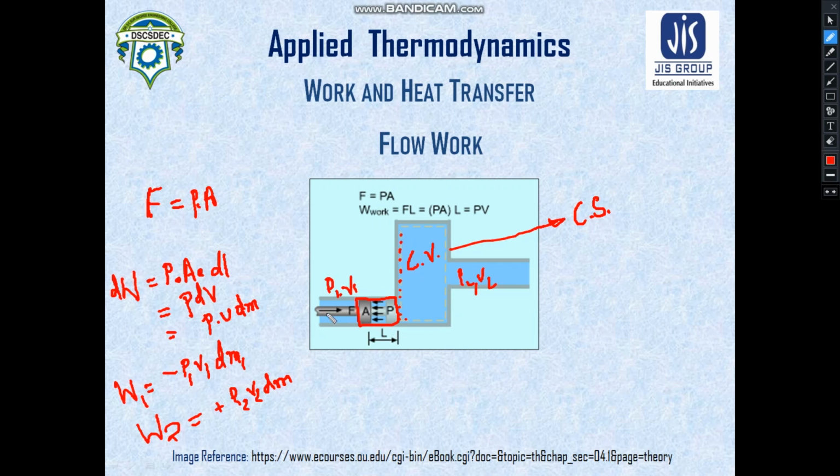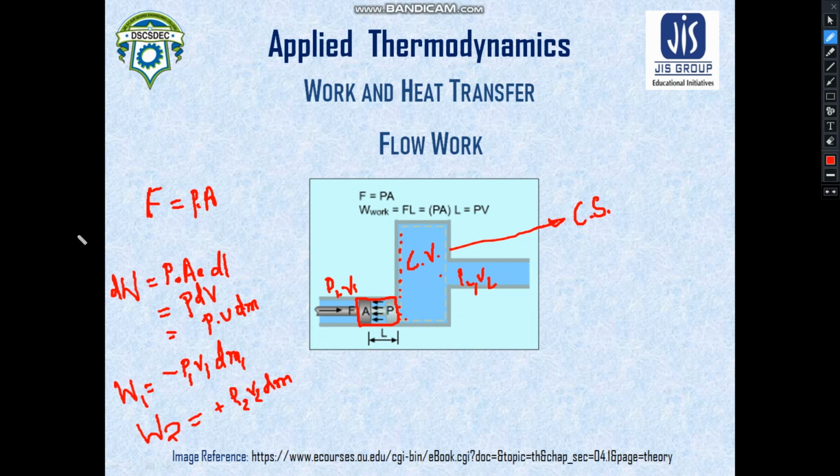At the inlet condition, the surroundings is applying force to take entry into the control volume. That means the surrounding is doing work on the control volume. Whereas when it is moving out of the control volume, at the outlet condition, the work is done on the surroundings by the system. I hope you have understood the concept of displacement work. Now I believe the concept of work transfer as a whole has been discussed to you, and we shall stop on work transfer.